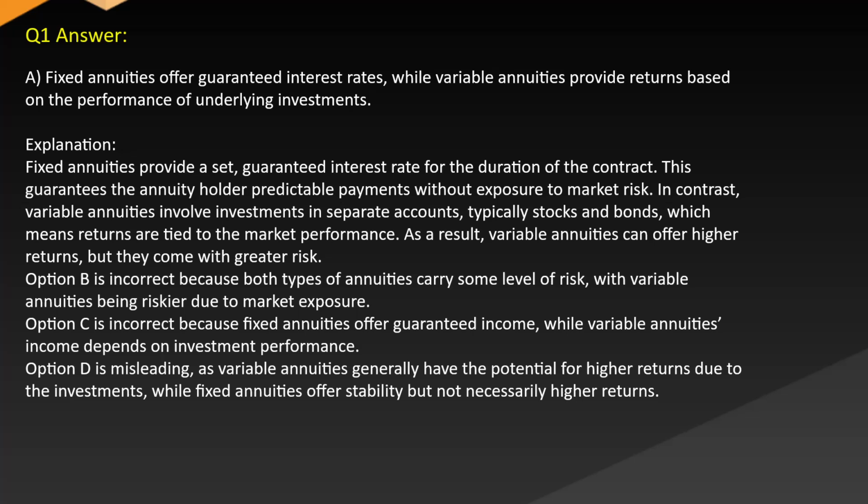Option B is incorrect because both types of annuities carry some level of risk, with variable annuities being riskier due to market exposure. Option C is incorrect because fixed annuities offer guaranteed income, while variable annuities' income depends on investment performance. Option D is misleading as variable annuities generally have the potential for higher returns due to the investments, while fixed annuities offer stability but not necessarily higher returns.